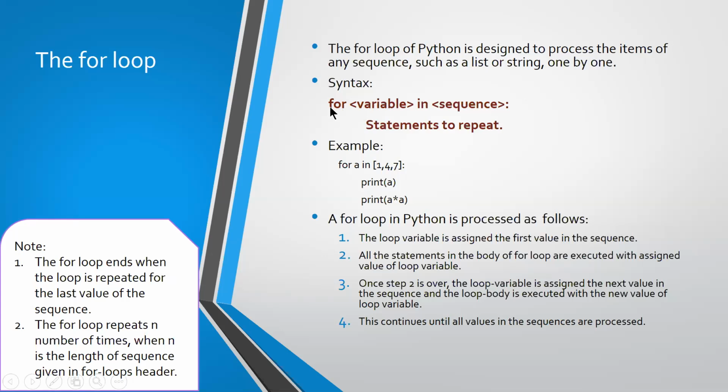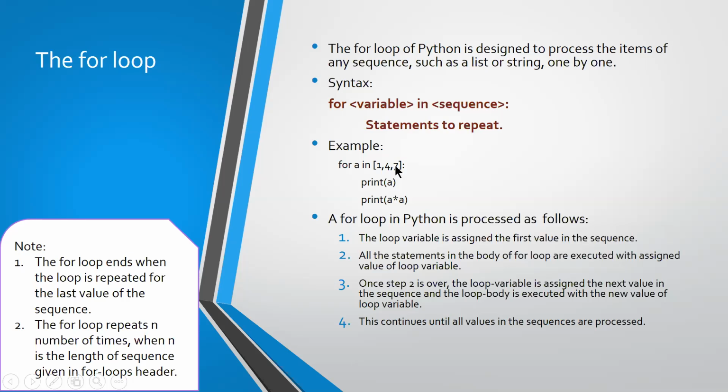The statement should end with a colon, and the body of the statement should be written with proper indentation, that is an indentation of minimum 4 spaces, and then you start writing the statements. However many statements you want, all of them should be written in the same indentation. So this is the general syntax of your for loop.